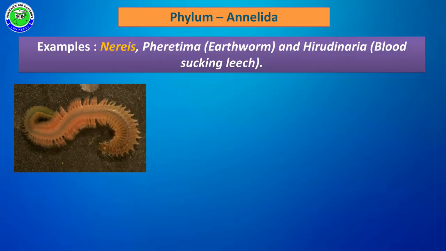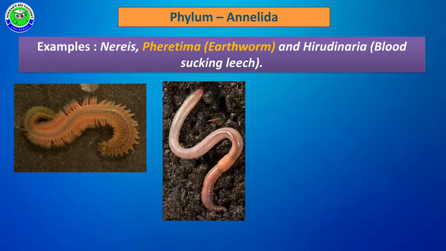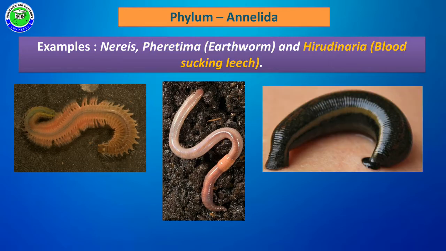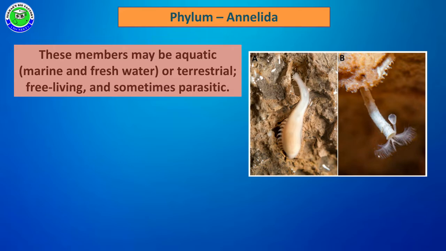Some examples for this phylum are Nereis, Pheretima, which is also called earthworm, and Hirudinaria, which is also called blood-sucking leech. These are some examples for phylum Annelida. In the general characters of phylum Annelida, most of the members of this phylum are aquatic in nature and are growing in either marine water or fresh water. But a few members are terrestrial and free living, while some of the members are parasitic in nature.